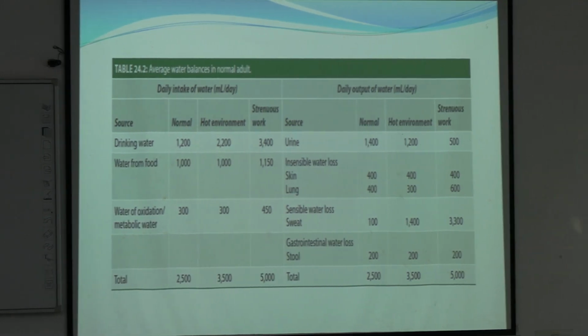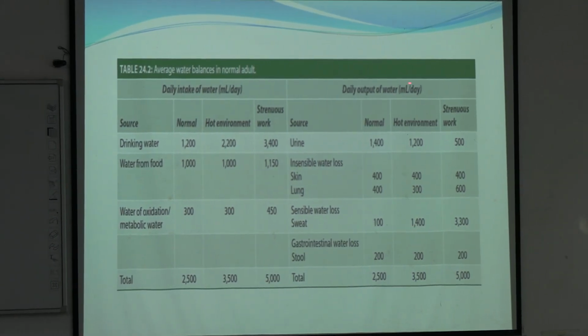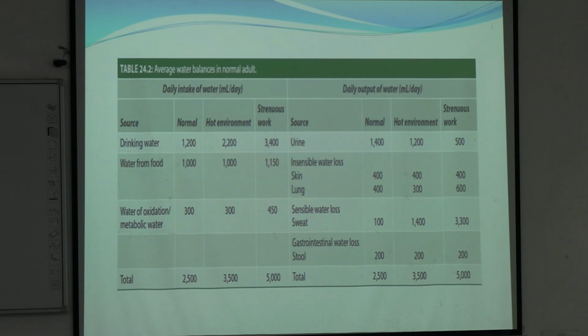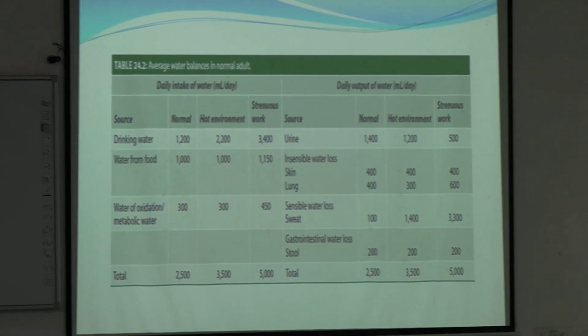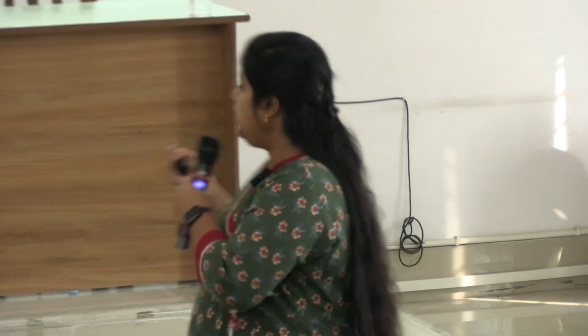Look at the output part here. Daily output, it is also in milliliter per day. For a normal person, total urine output is around 1.5 liter. Here are two different water losses other than urine, that is sensible water loss and another is insensible water loss. Sensible water loss is by sweating, which we can sense or we can see, but insensible water loss is the part that is lost without our knowledge, and this is perspiration and respiration.